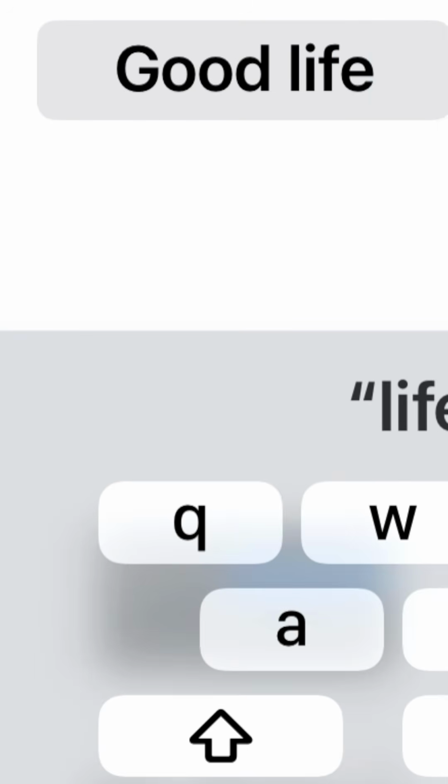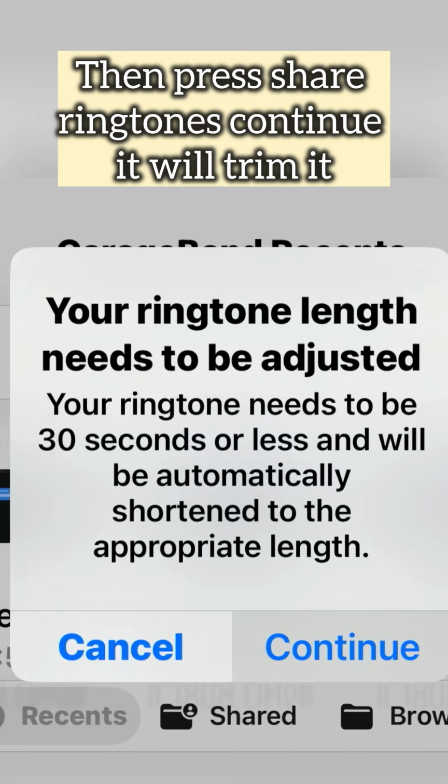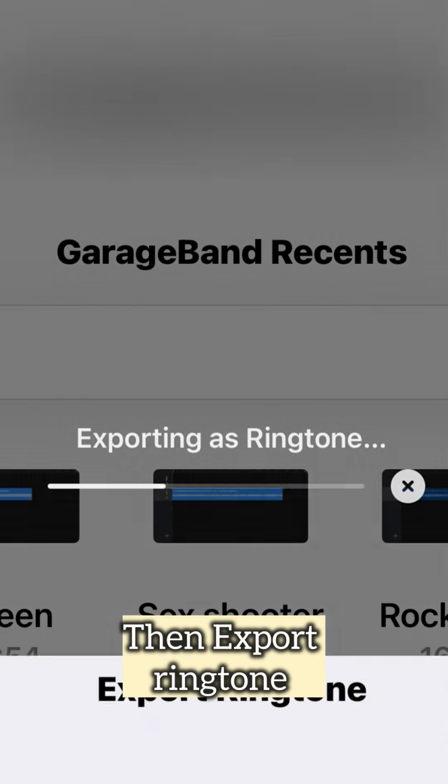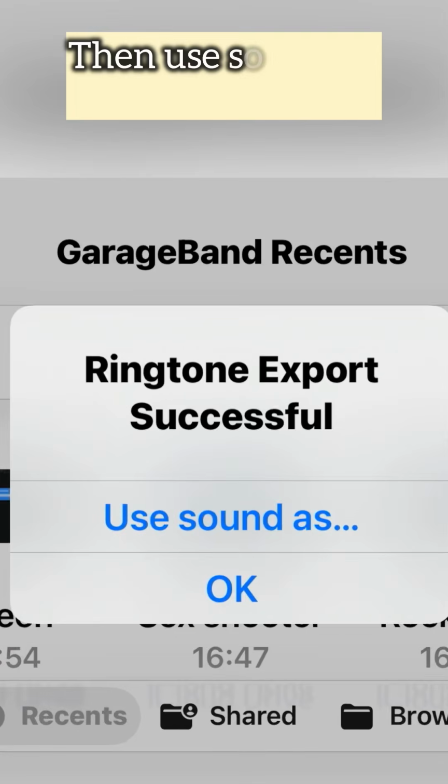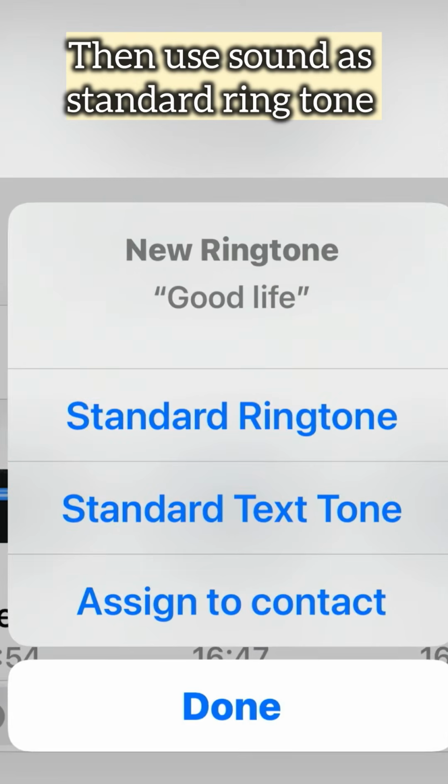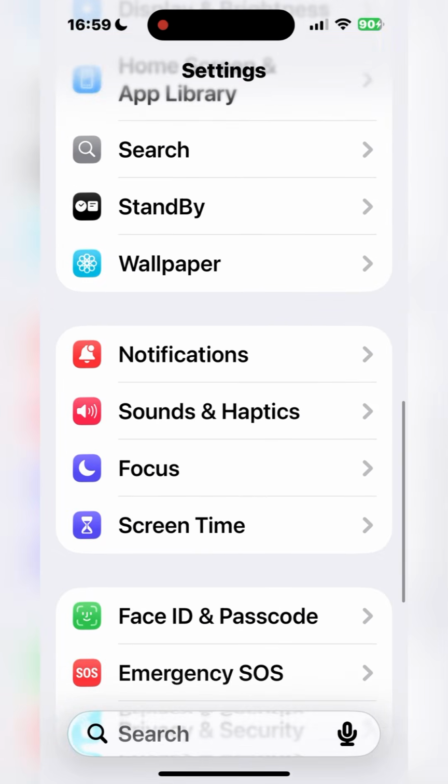Name it, then click Share, Ringtones, Continue, Export, Set it as Standard Ringtone. Now go to your phone settings and sounds, and there's your new ringtone.